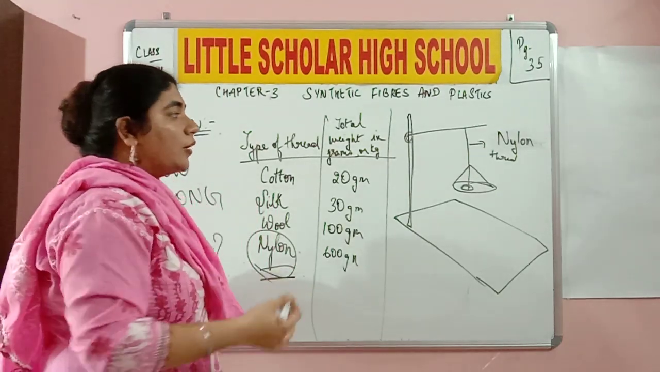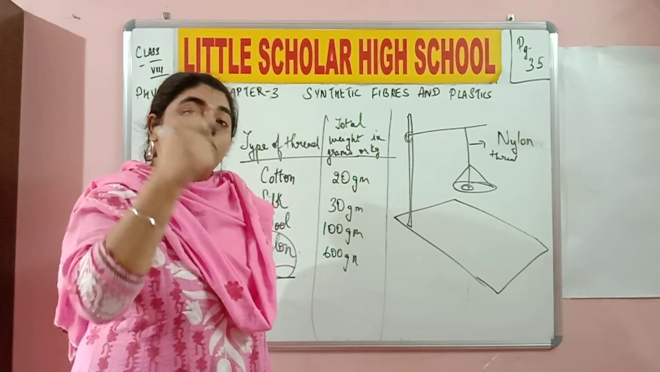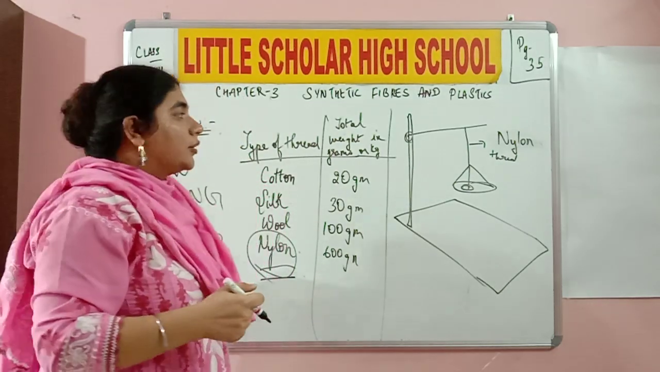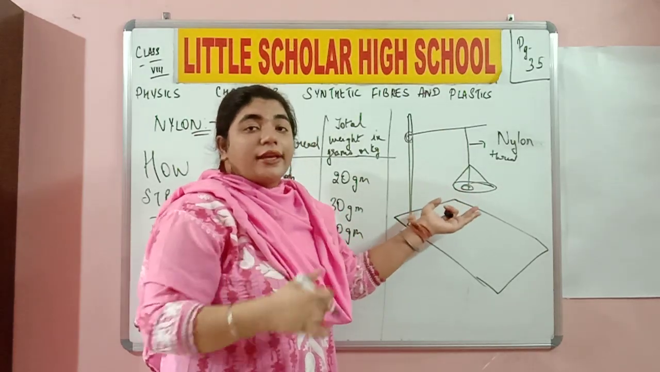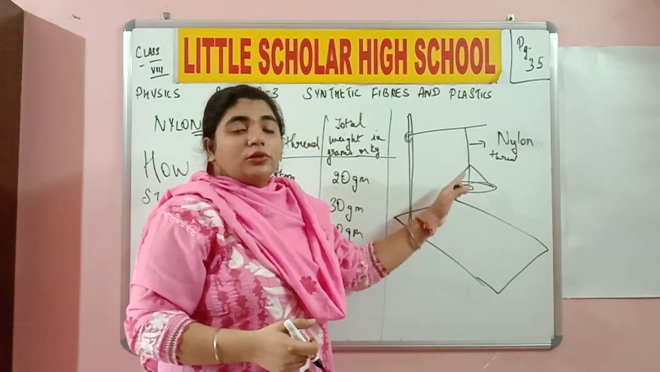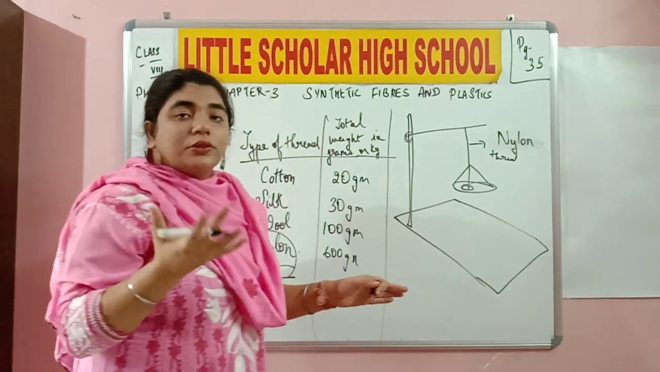What happened in the nylon case? I kept on adding weight to a certain limit and it was able to bear that. If this was a thicker thread, maybe it would be able to hold even 2 or 5 kgs. Do you understand? Now this was a thinner thread. It was a thin nylon thread. It was able to bear around 600 grams.